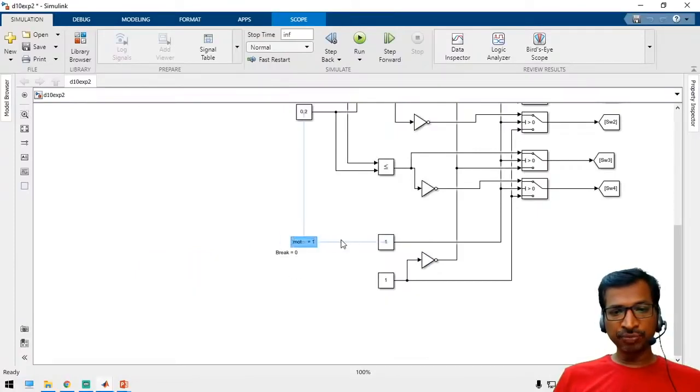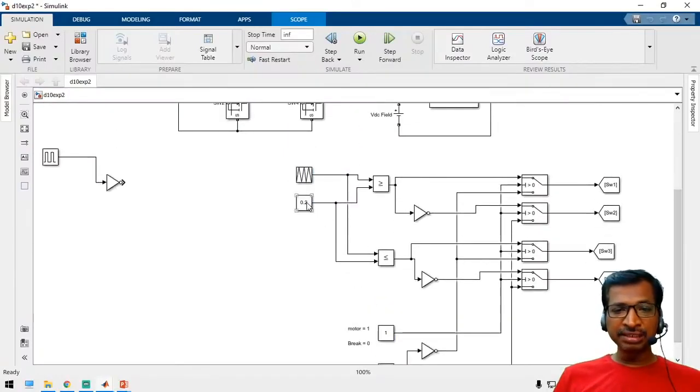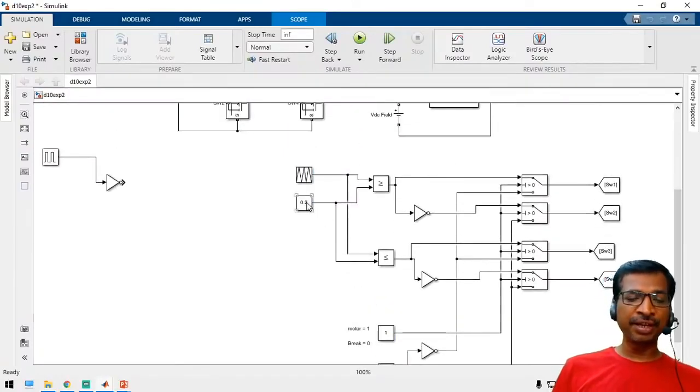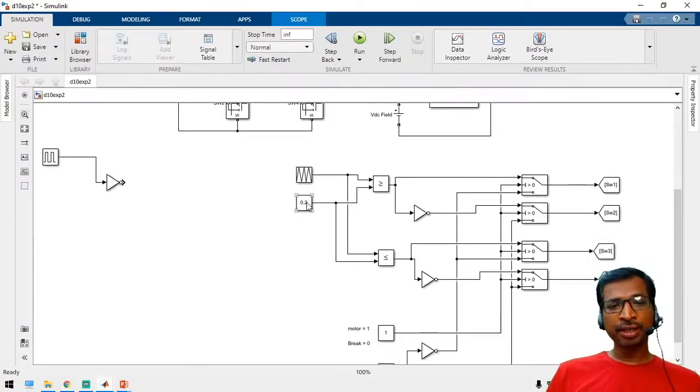So these two logics we are going to use in this block, and this is a generalized one. This covers the forward motoring as well as the reverse motoring. If the value is greater than 0.5 and up to 1, it is reverse motoring, and less than 0.5 it will be forward motoring. Now we are going to run the motor in the forward direction, and let us check whether the braking is working or not.